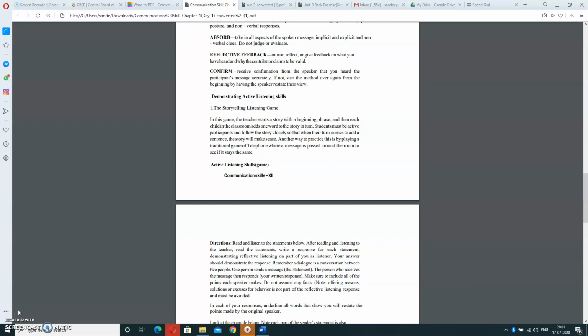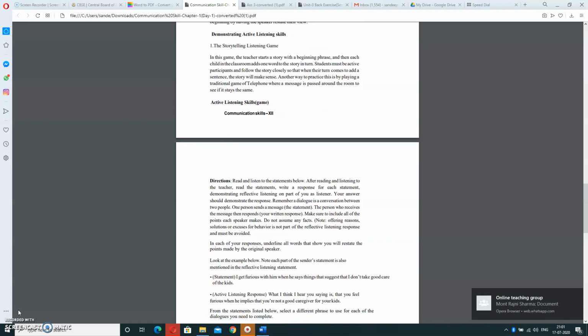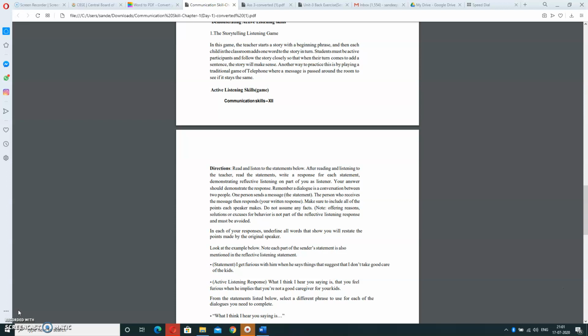Note, offering reasons, solutions and excuses for behavior is not part of reflective listening. Responses like that must be avoided. In each of your responses, underline all words that show you will restate the points made by the original speaker. Look at the example below. Note each part of the statement is mentioned in the reflective listening statement. Active listener response: What I think I hear you saying is that you feel furious when he implies that you are not a good caregiver for your kids.